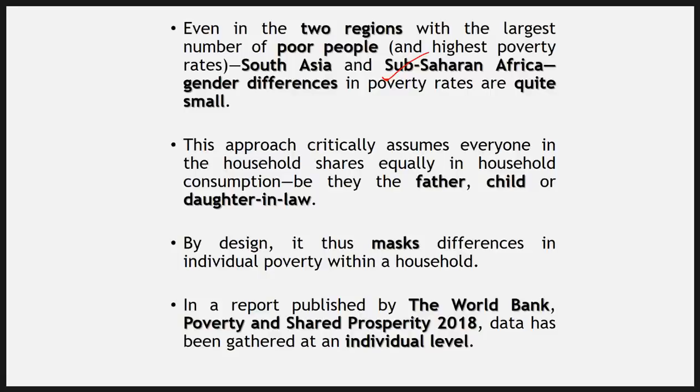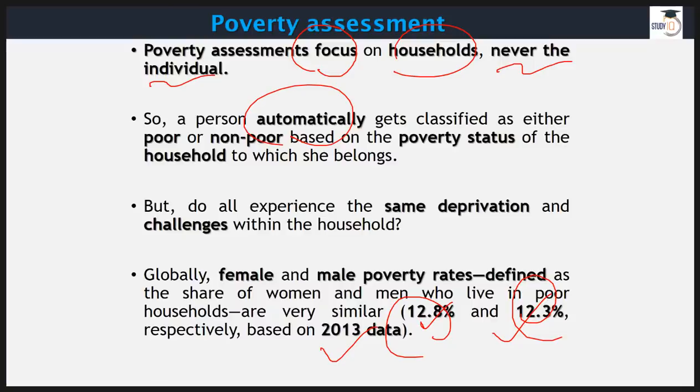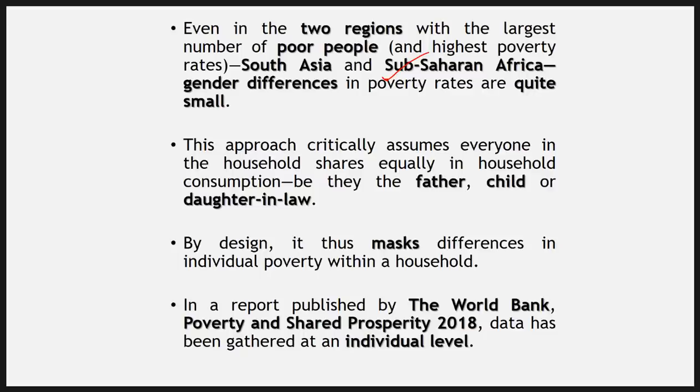And the reason why this way of focusing on households is not good is because, how can a father in a house and a child in a house, or a daughter-in-law, all of them be on an equal platform? How can we consider them on an equal platform? Because practically speaking, they are not. They are, of course, members of one family, but not all of them have equal powers.